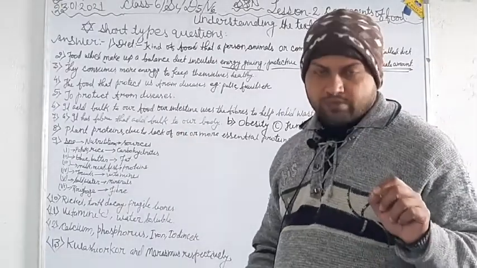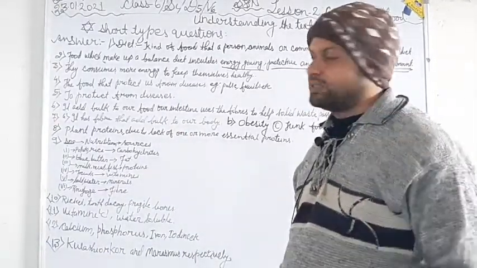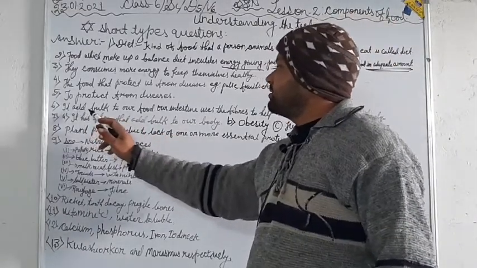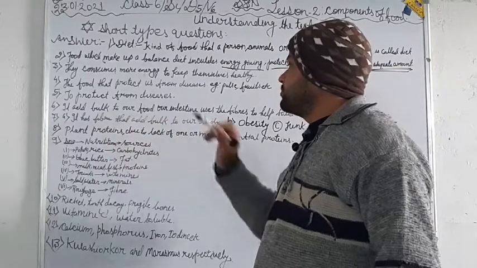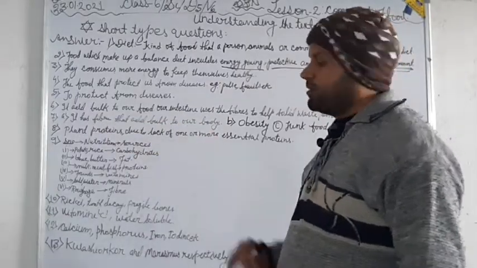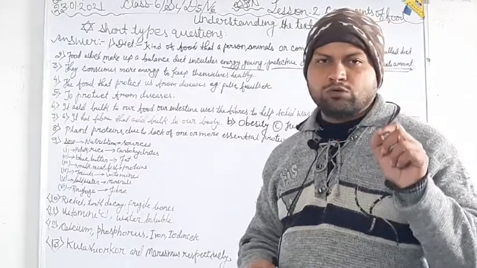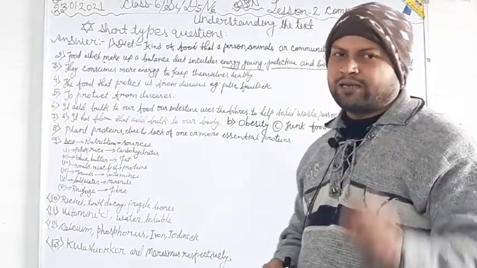That's why it cannot be digested. It adds bulk to our foods. And then, is it important to include cellulose in our diets?